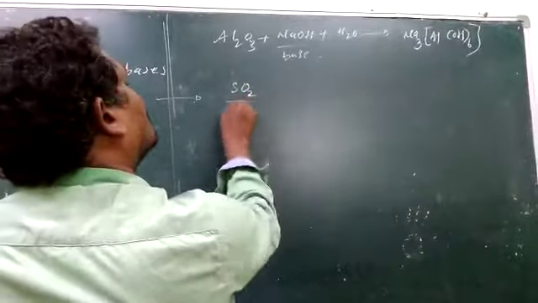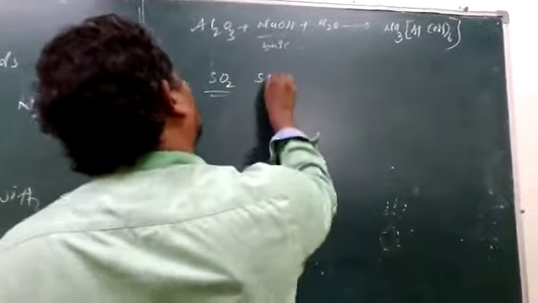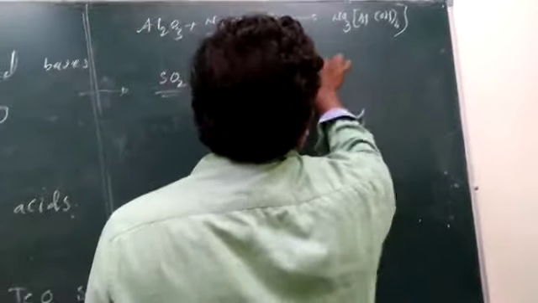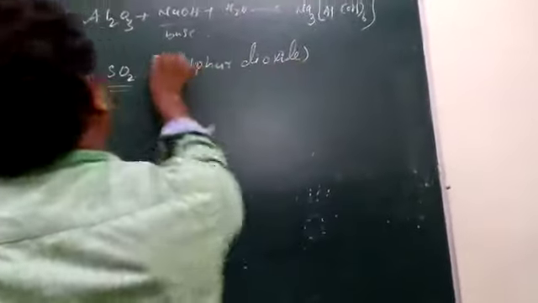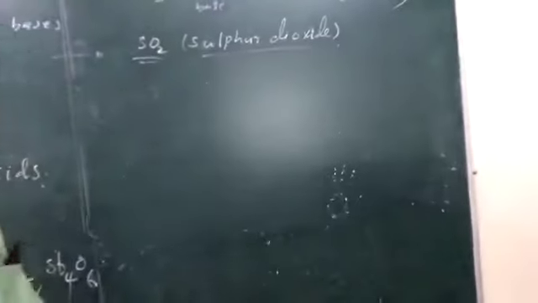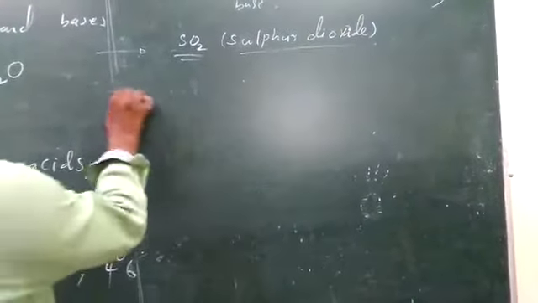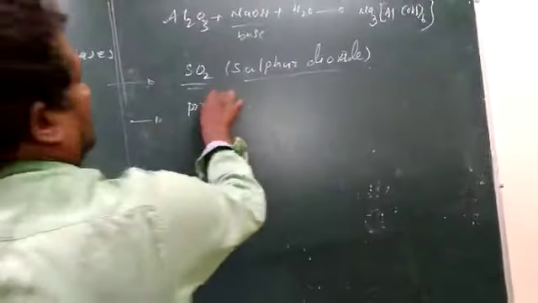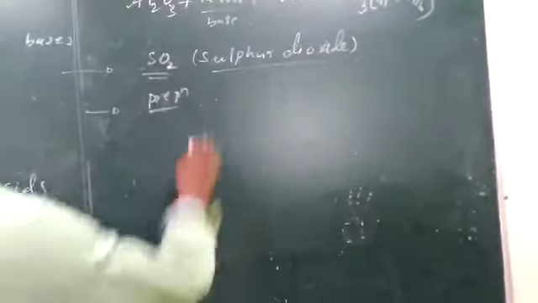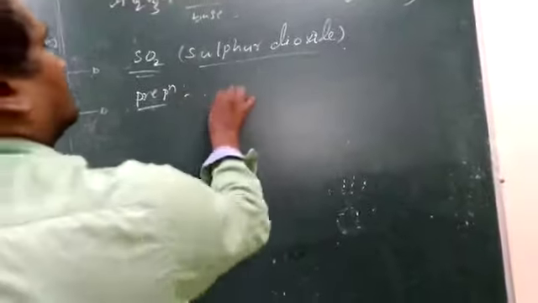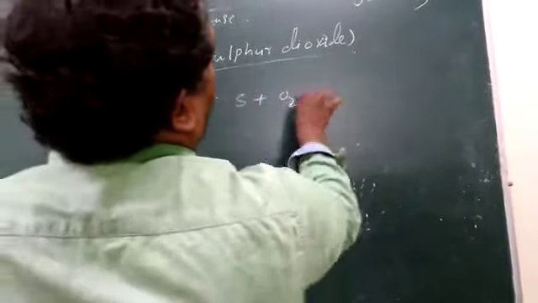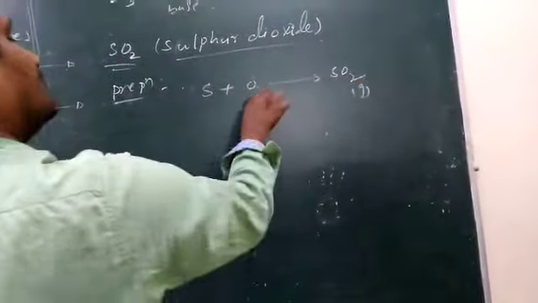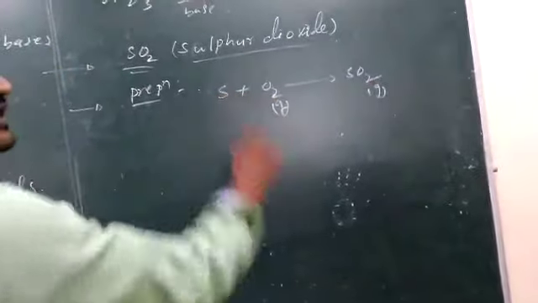It is first an acidic oxide. Preparation: sulfur upon burning forms sulfur dioxide gas. Burning of sulfur, the solid actually.